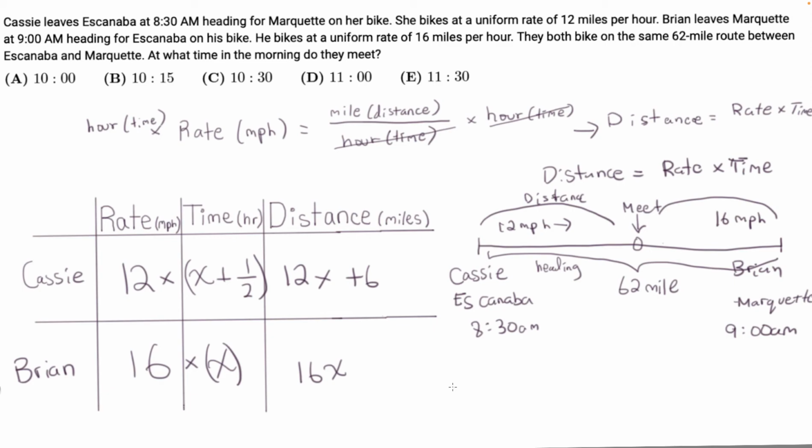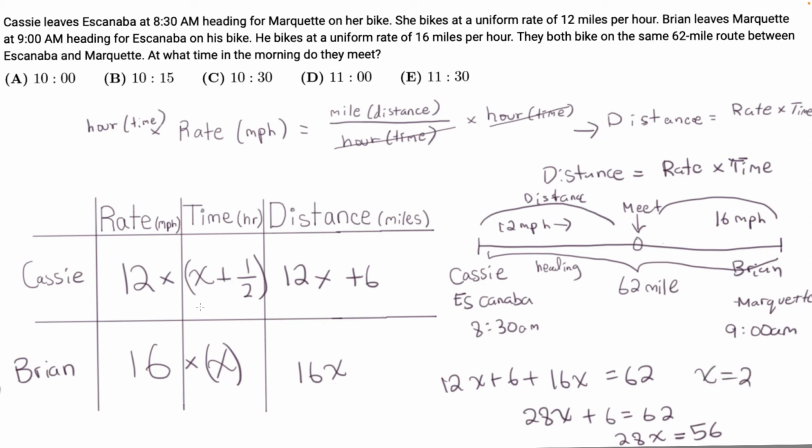So if we add Cassie's distance, 12x plus 6, plus Brian's distance, 16x, that equals 62 total miles. And that's 28x plus 6 equals 62. So 28x equals 56, and x equals 2. So we have 2 hours for Brian to reach the meeting point.